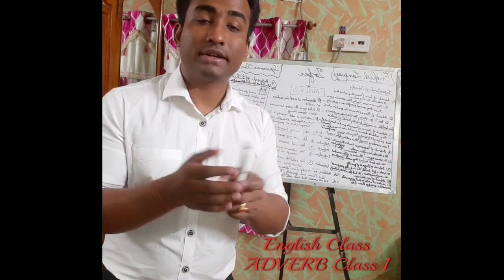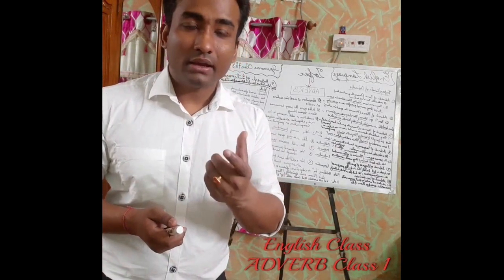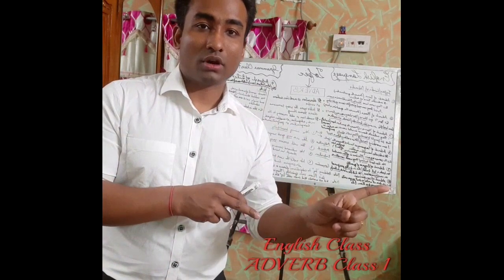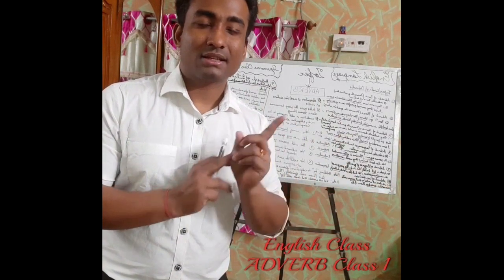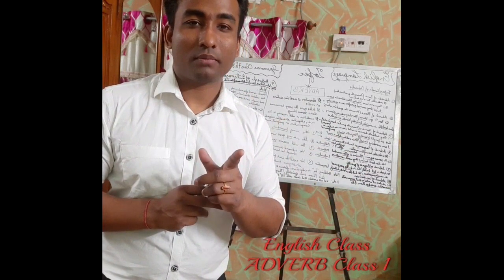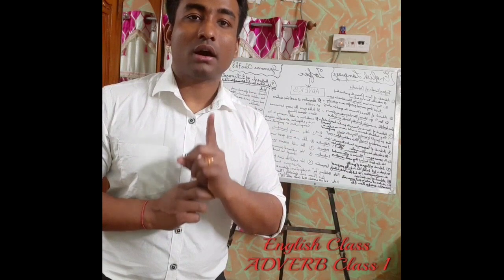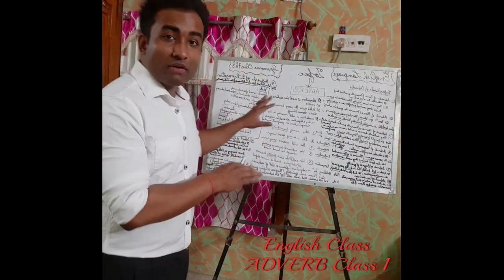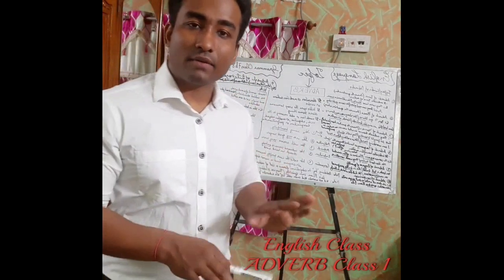You are wearing a lovely dress. So here lovely is not an adverb, guys, because lovely is describing the word dress, and dress is a noun, guys. So any word which describes a noun or a pronoun, that's an adjective. Okay, I hope you have understood what an adverb is very clearly.